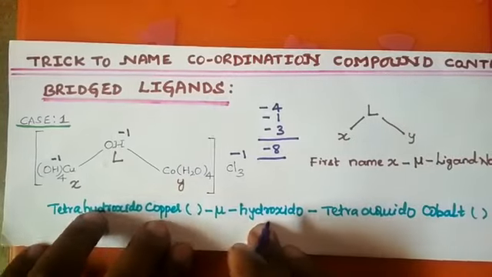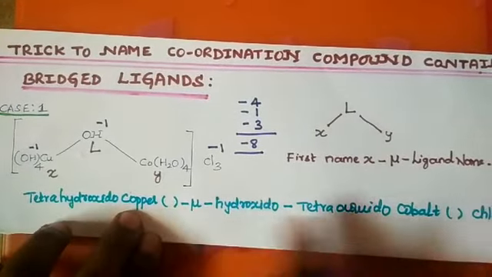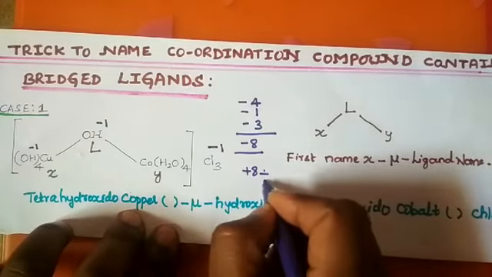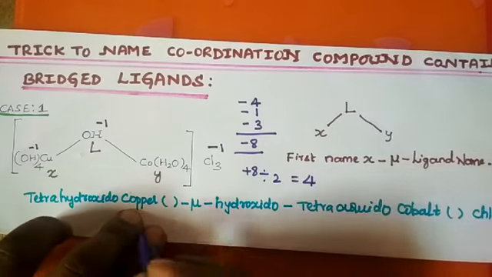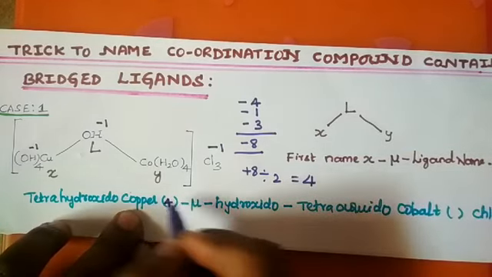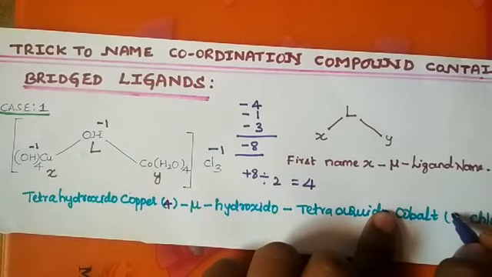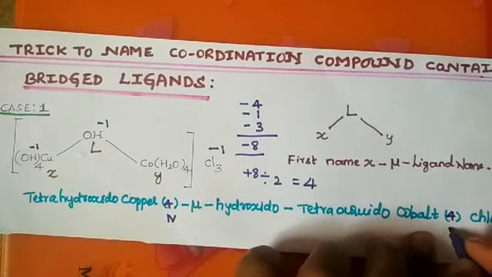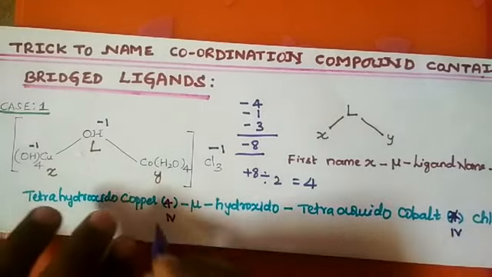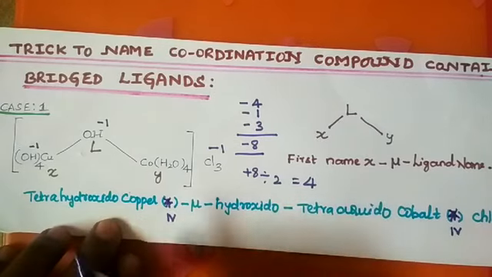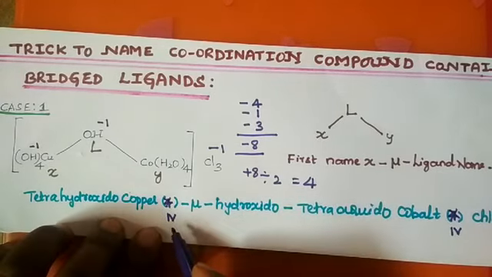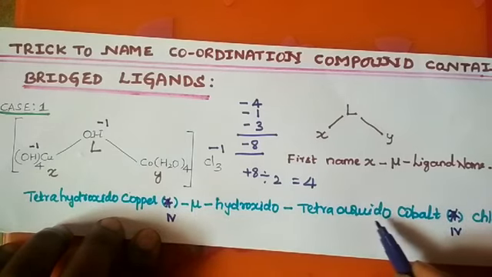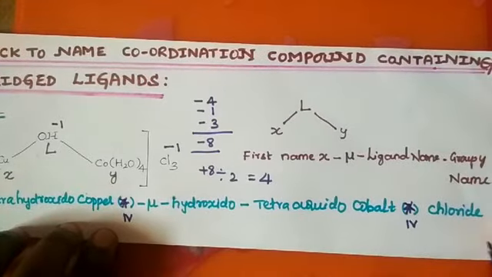Then how many metals are there? There are 2 metals. So you divide +8 by 2, and you get a valency of 4. Each valency of this is 4 and the other valency of cobalt is also 4. You write it in Roman numerals instead of this digit, you don't write like this, you use IV. Then the name is tetrahydroxido copper(IV) mu hydroxido tetraaquido, or you can also write aqua, cobalt(IV) chloride.